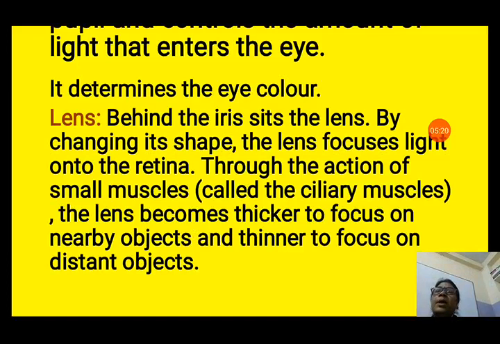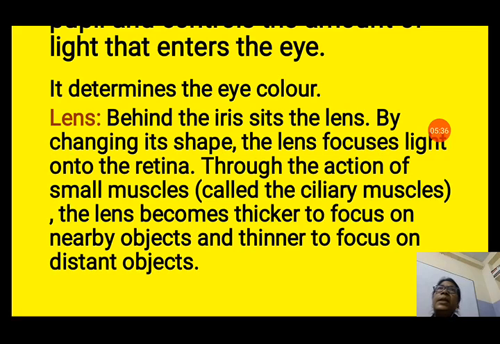Now the lens. Behind the iris sits the lens. By changing its shape, the lens focuses light onto the retina. According to the distance of the object, the lens can change its shape. The lens focuses light onto the retina.